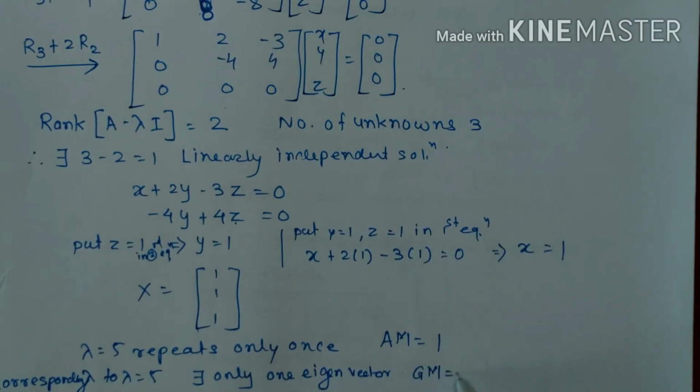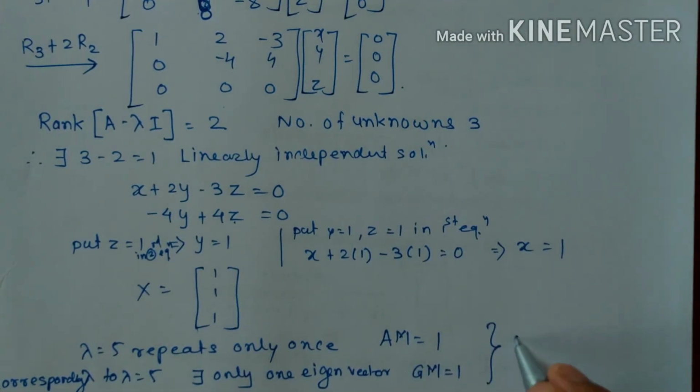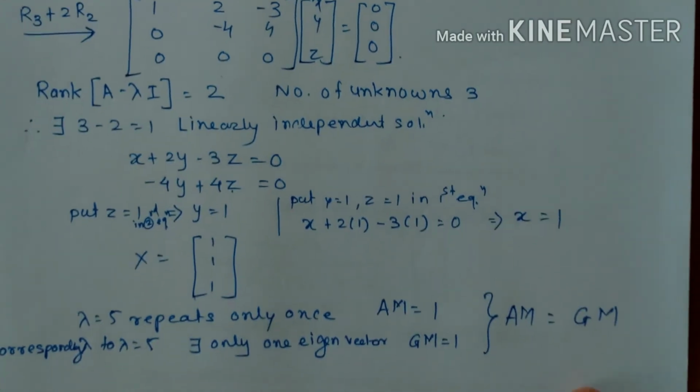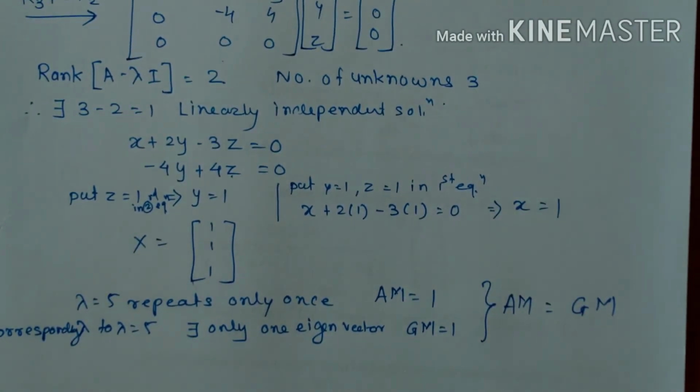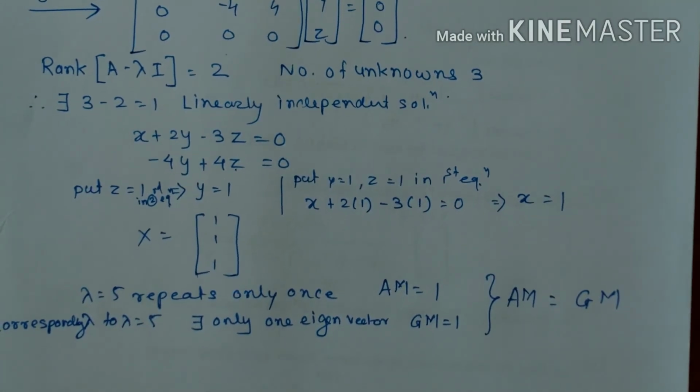Therefore the geometric multiplicity is 1. So in this case also we get algebraic multiplicity same as the geometric multiplicity. So in each case, that is here 2 distinct eigenvalues 1 and 5, in both the cases algebraic multiplicity and geometric multiplicity remain the same. Therefore A is diagonalizable.